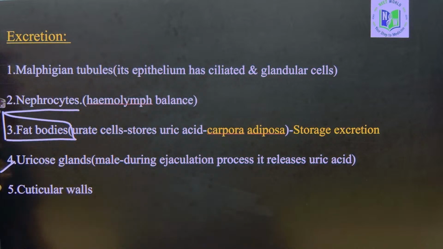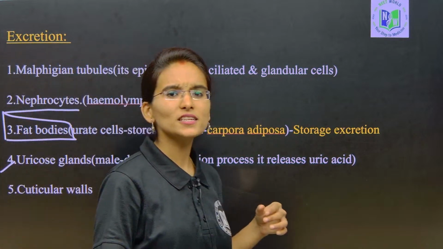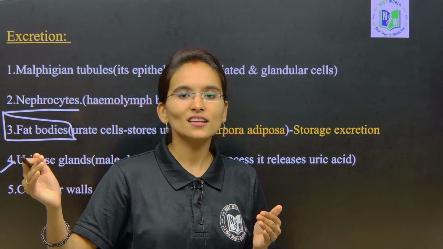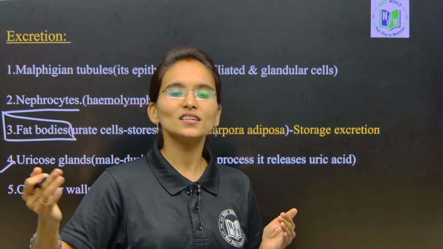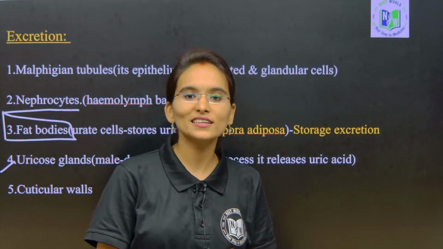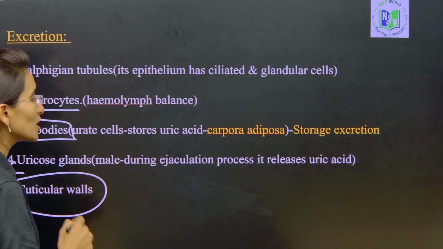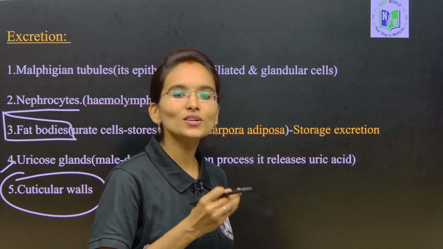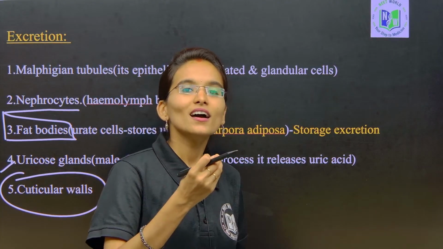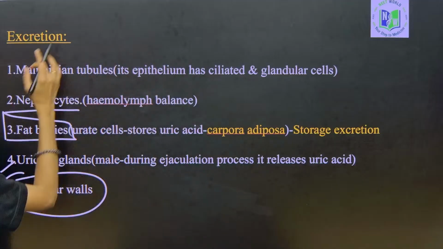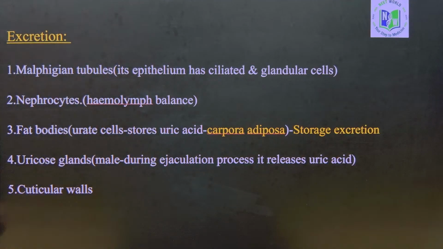This is about the uricose glands. These are present only in male cockroaches, and whenever they release the sperms, at the same time they also excrete the uric acid. And cuticular walls: during the molting process, the cuticle of the cockroach excretes the uric acid. So, this is about the excretory system of the cockroach.